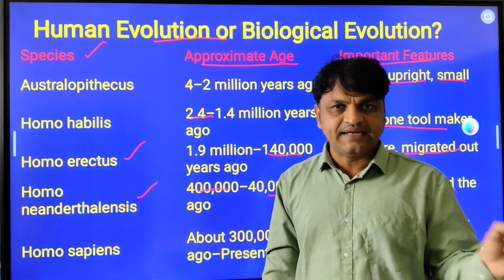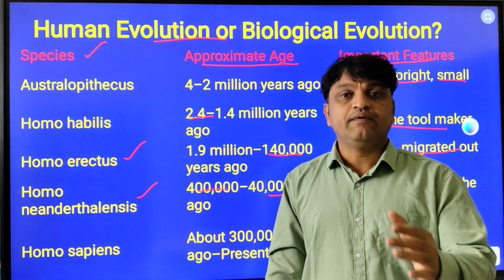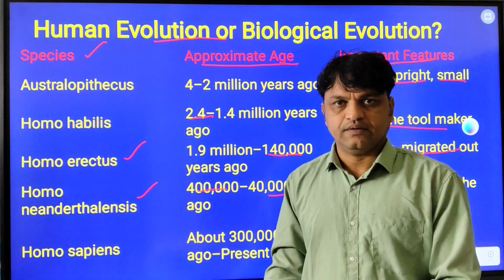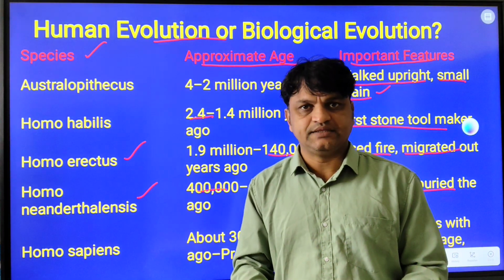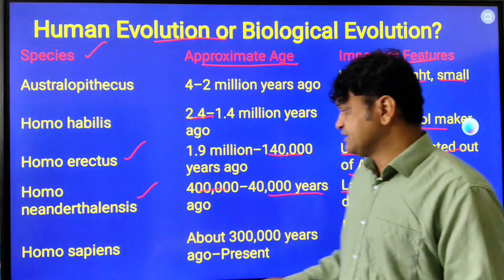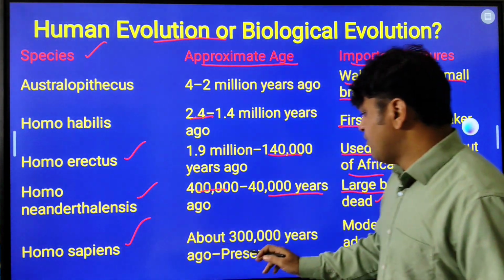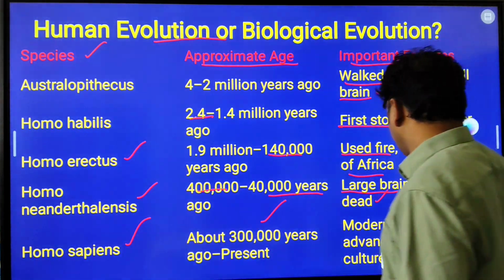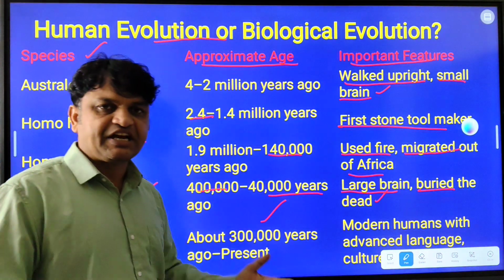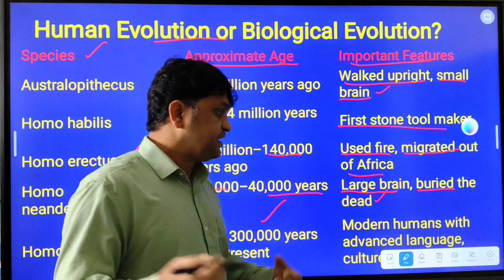If any human, their ancestors, or close relatives die, they are buried under the earth, the way present human beings are practicing now. So the burial system is still there in practice. And Homo sapiens, about 3 lakh years to present, are modern humans with advanced language, culture, and technology. Today we are called modern human beings.